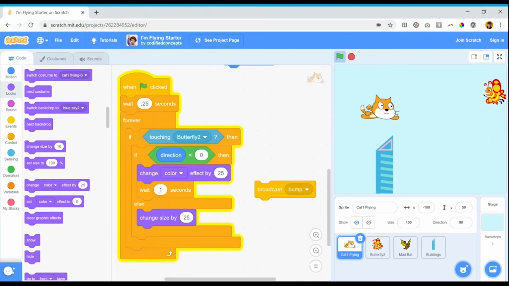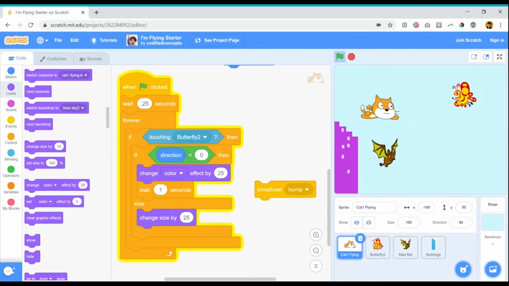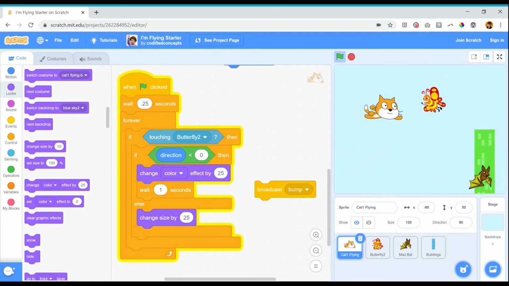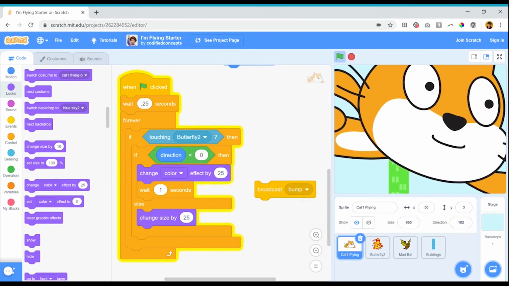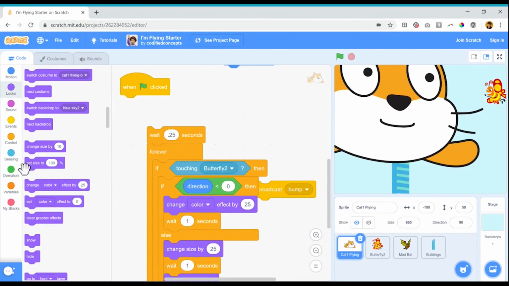First, I'm going to run into my cat facing toward the right. So my direction is greater than 0. That means the size should change. Woo! Okay, that worked. Maybe I need to adjust it so that the size changes and then goes back to normal. Set the size to 100.